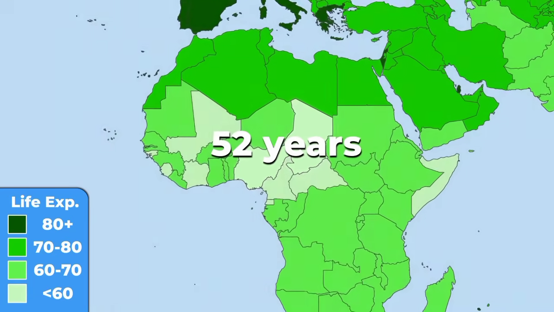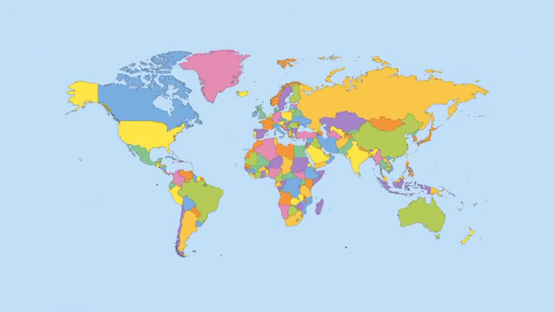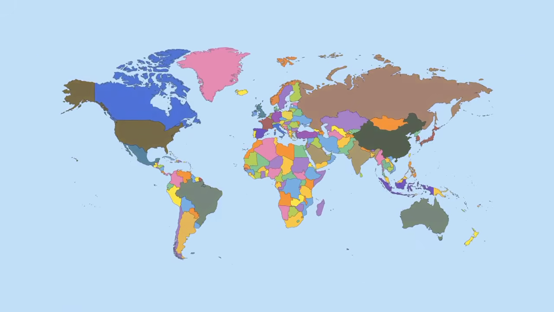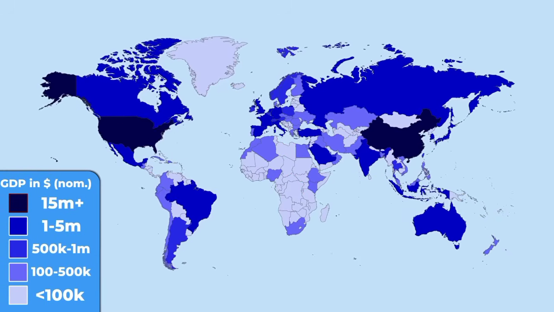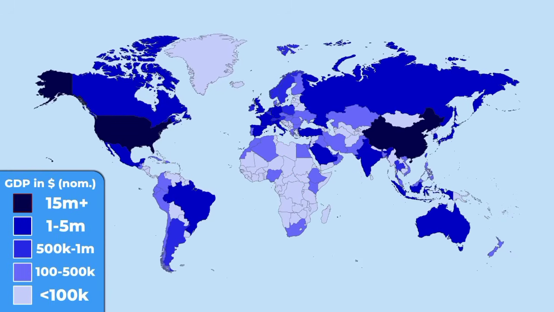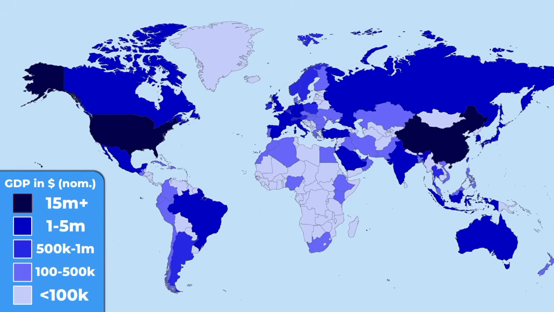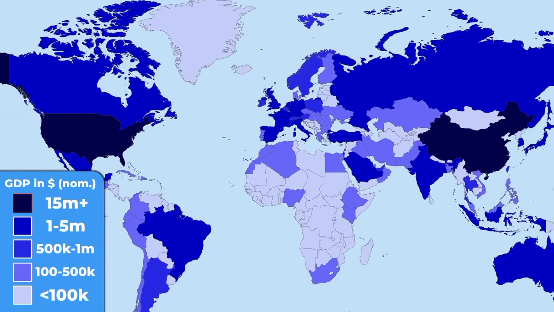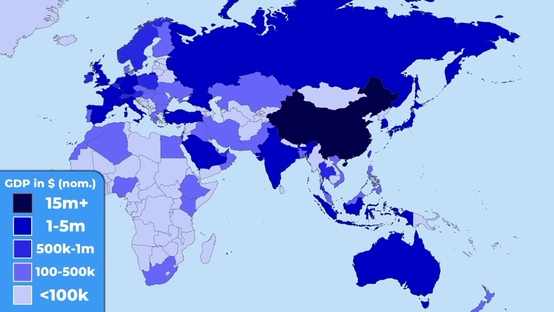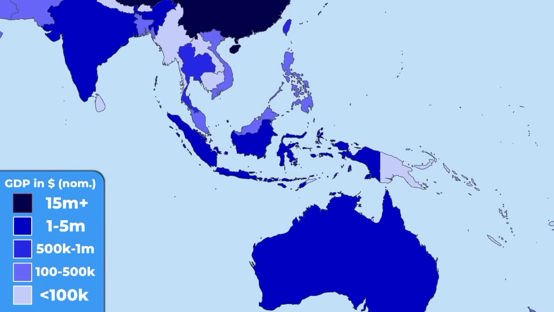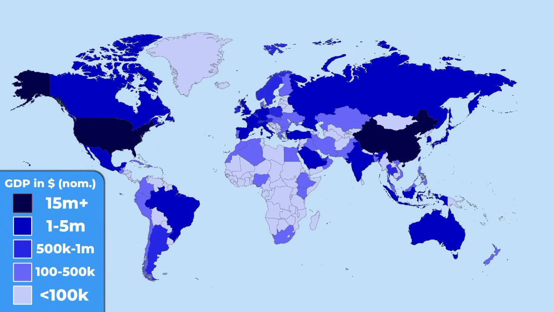Question: do you believe that the more money a country has, the higher the life expectancy will be? Well, the answer is, it depends. These are the countries sorted by their nominal GDP. For sure, there is some level of correlation between this one and the previous map, especially in the US, Western Europe, and Australia. However, you can also spot some truly rich countries like Indonesia, Russia, India, or Brazil with quite poor life expectancies. I guess the wealth of a country is not the same everywhere for its citizens.